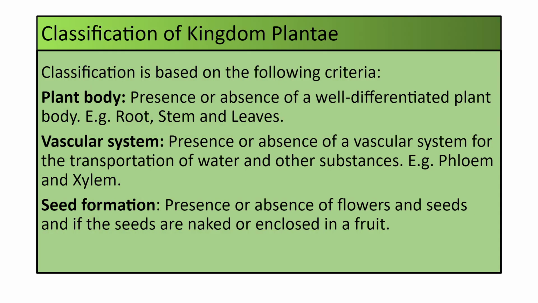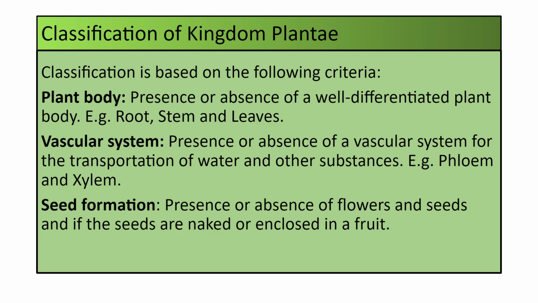Now students, also there is classification of Kingdom Plantae and it is done on the following criteria. Number one, plant body, means the presence or absence of a well differentiated plant body, like जैसे हमारे normally plants में अगर आप देखेंगे root, stem, leaves, branches etc. Then secondly, vascular system, या तो vascular system present होता है, अभी हमने पढ़ा था tissues chapter में, xylem tissues and phloem tissues for the transportation of water and other substances.